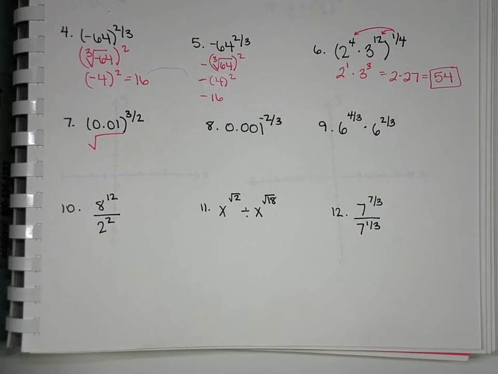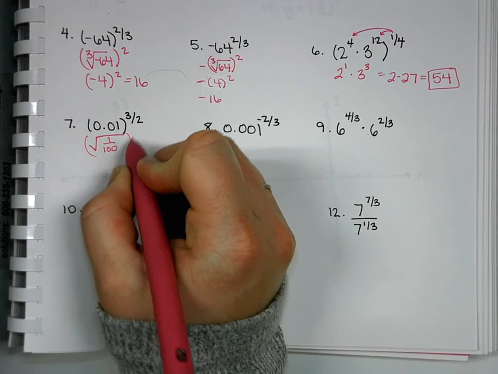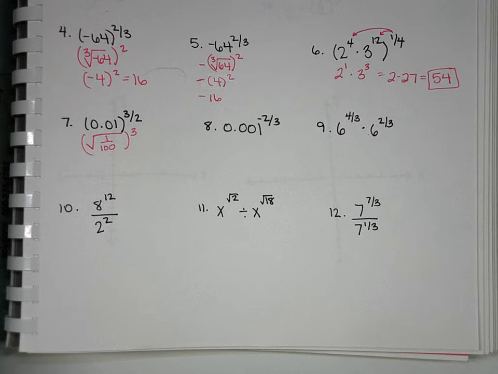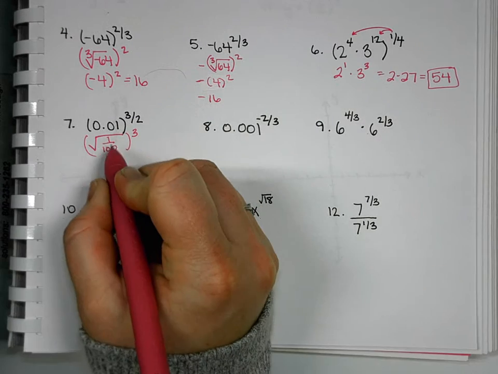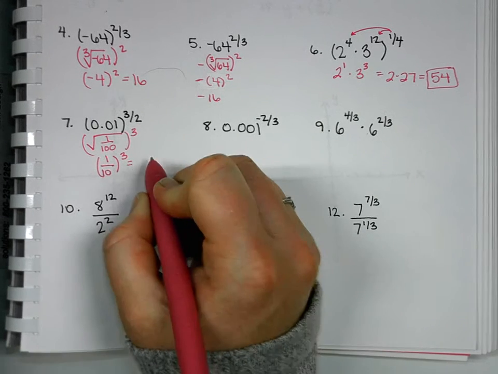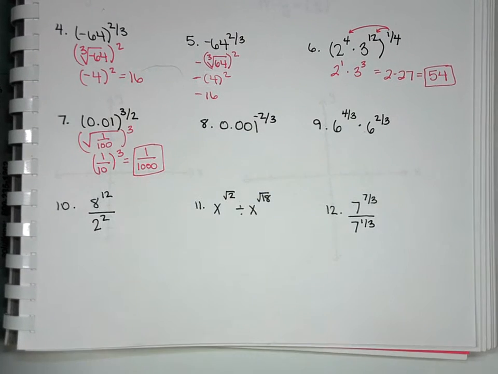So 0.01, what is that as a fraction? 1 over 100. With the cubed on the outside. Why do you think I wanted to change it to a fraction instead of a decimal? Because we can do square root of 100. Because it's a lot easier to square root top and bottom here when it's in fraction form. So square root of 1 over 100 is 1/10. And then raise it to the third power. You get 1 over 1,000.